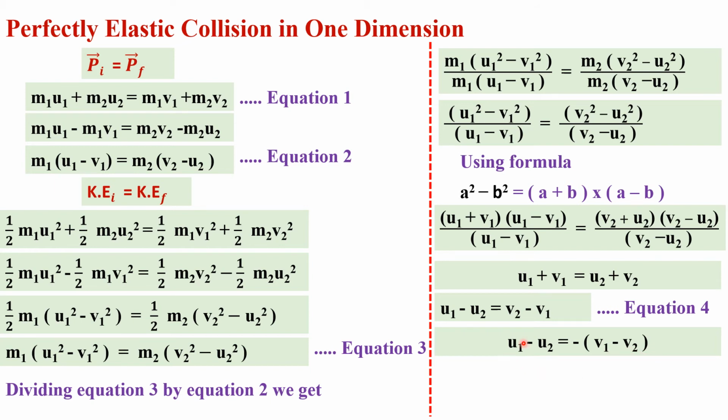You can see that the difference of velocities before collision and after collision is the same, but there is a negative sign, and this negative sign shows that the direction is reversed after collision. So the relative speed of approach in magnitude is equal to the relative speed of recession. Relative speed of approach is equal to relative speed of recession, but the direction is opposite.